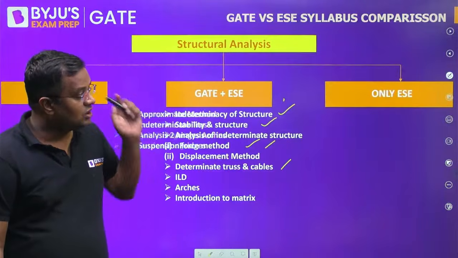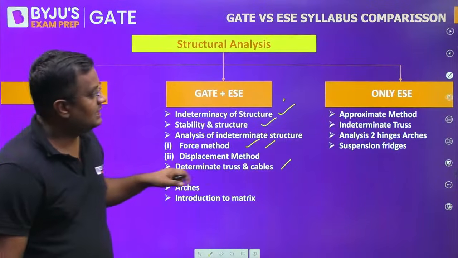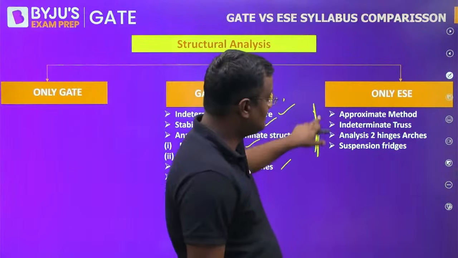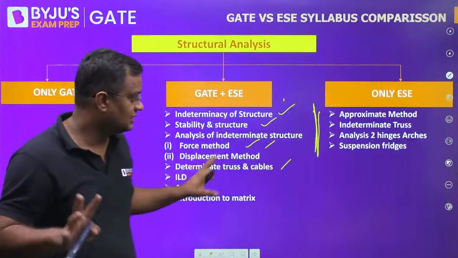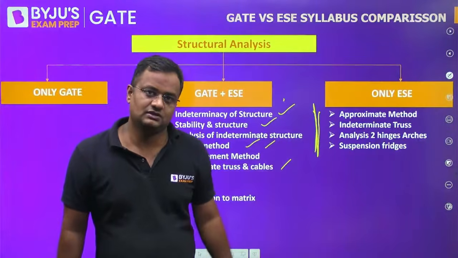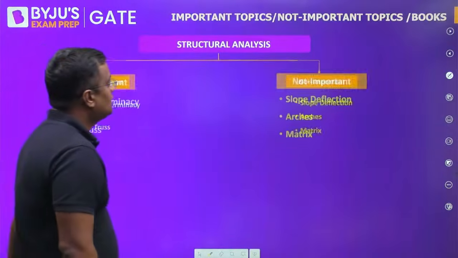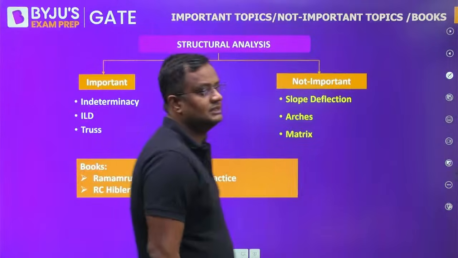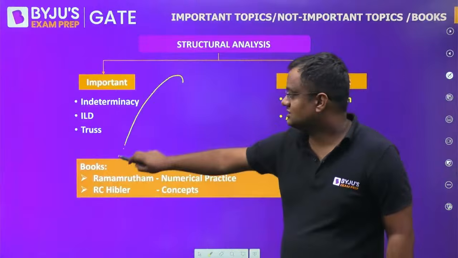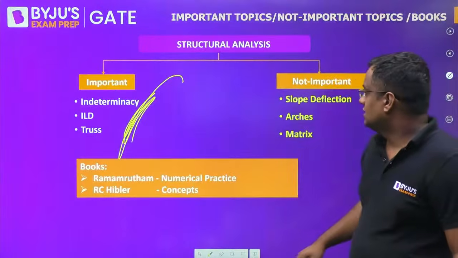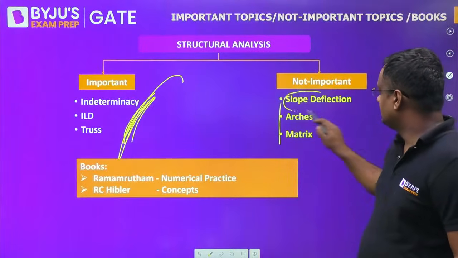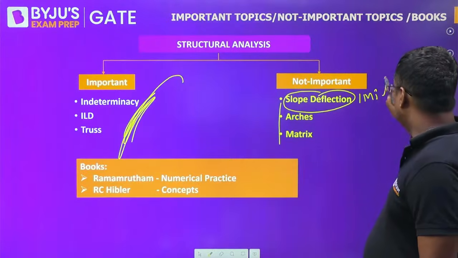Now, which is only in engineering services are approximate methods, indeterminate truss, analysis of 2-hinge arc, 3-hinge arc, and also suspension bridges. It is only in ESE. Now, important topics, indeterminacy, ILD and truss, especially for GATE. And slope deflection is important. It is important for ESE.